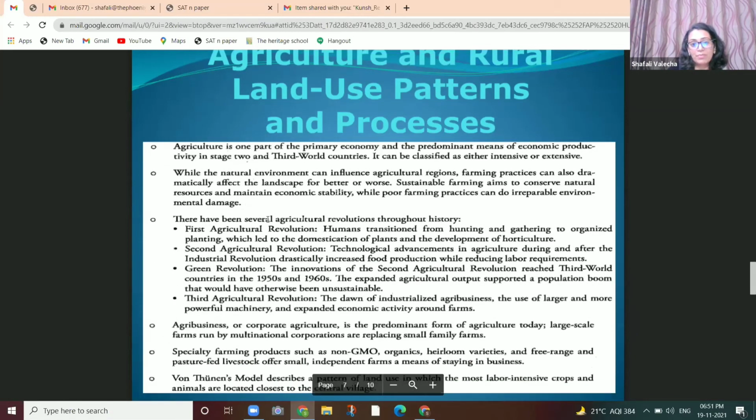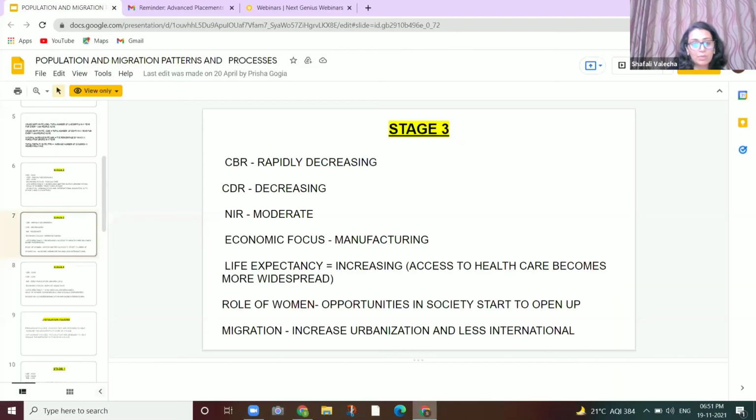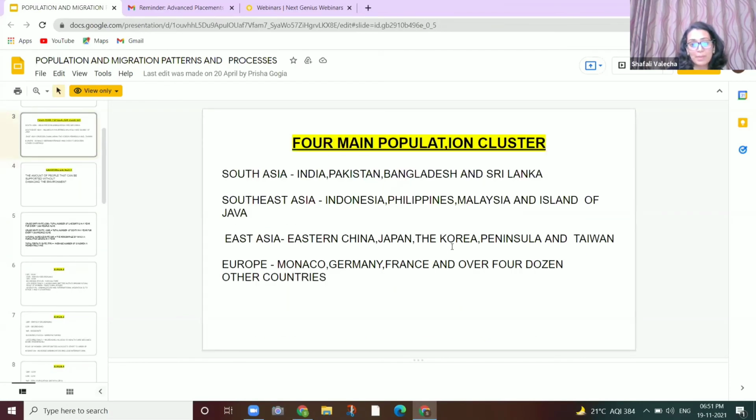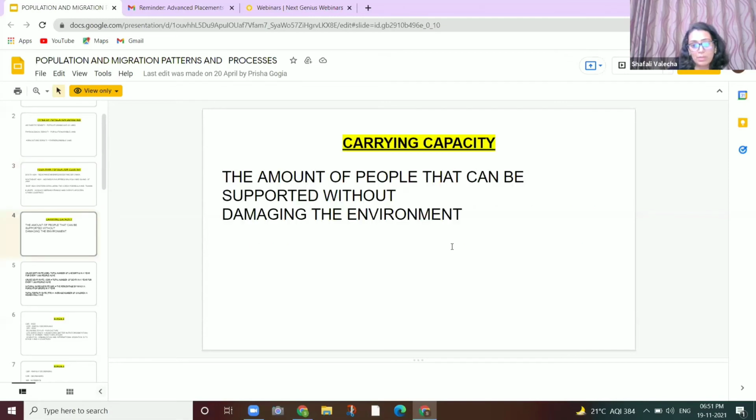That's one part of the primary economic productivity. We have stages here. Now, to give you an explanation of what carrying capacity is, there are four main population clusters: South Asia, Southeast Asia. We give you all this detailed information.